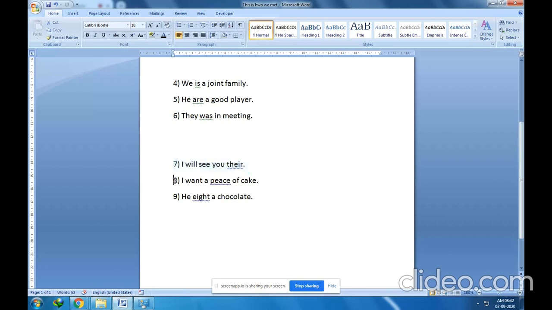Next one, I want a piece of cake. Now here this peace is not required. What should we write instead? P-I-E-C-E, piece, right? He ate a chocolate. Spelling of eight is correct, but here this eight is not required. It does not fit over here. What should we write then? We should write A-T-E, ate. He ate a chocolate. Right? Understood? Let me zoom in and show you the examples so that you can see clearly.